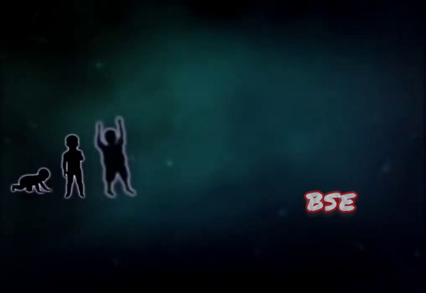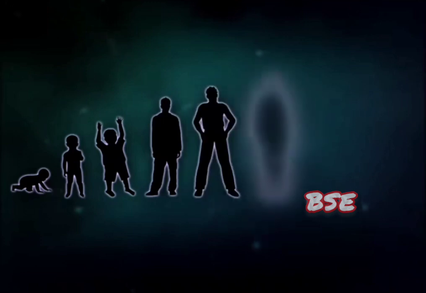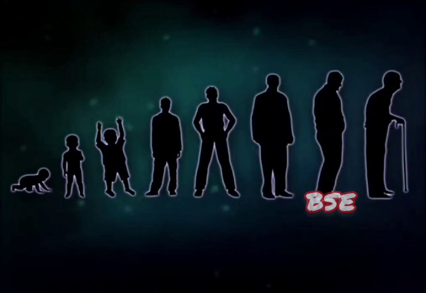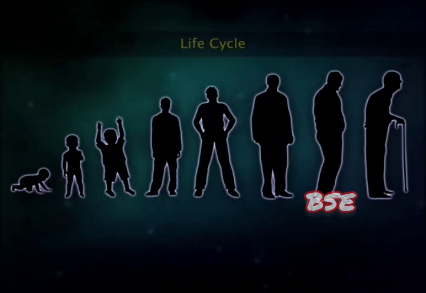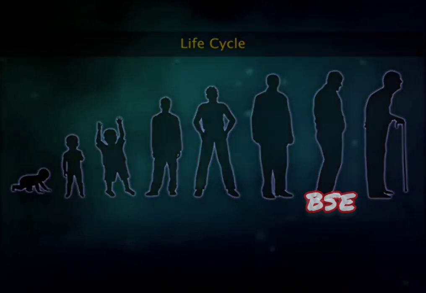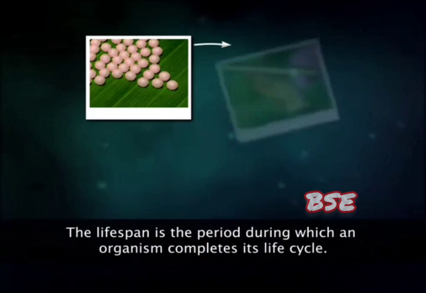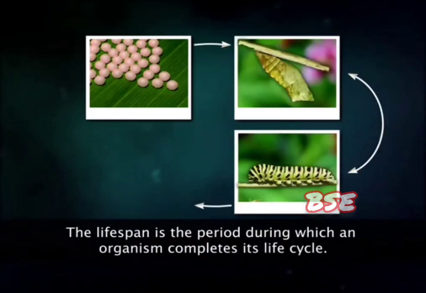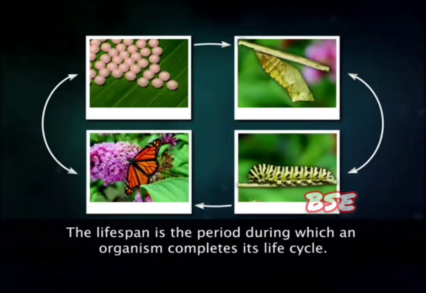Living beings exhibit a cycle of birth, growth, reproduction, and death. This cycle of events from birth to death is what we call the life cycle. The period during which an organism completes its life cycle is called its lifespan.